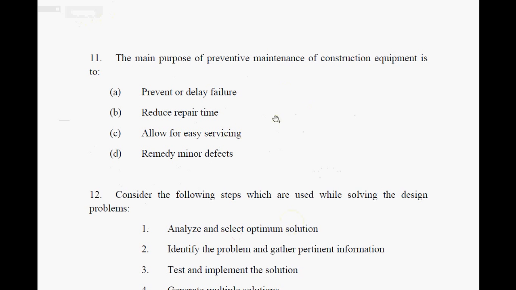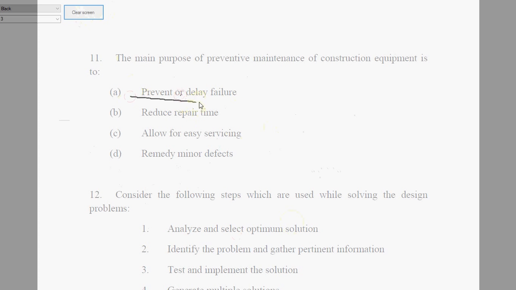Okay. What is the main purpose of preventive maintenance of construction equipment? It is choice A, to prevent delay or failure. Choice A, delay or failure. Let's talk about other points to think of here, which I collected.